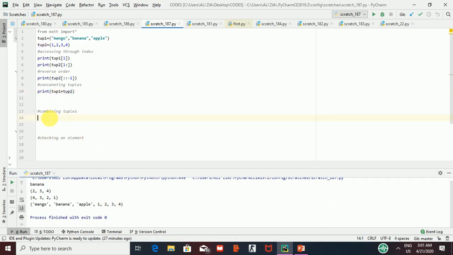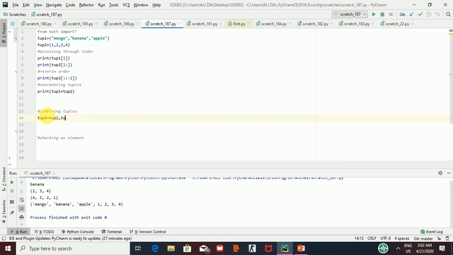Now I am going to do some more things. I am taking a tuple3 in which I will put tuple1 and tuple2, sorry, a typo here.